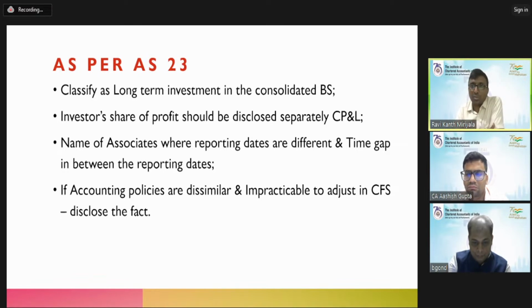You need to disclose. And one more small point, as usual, this will be applicable for every investment, not only for investment in associate or joint venture. Obviously, how many shares and what is the percentage stake in so and so entity? Is it an equity instrument or is it a preference share investment? What kind of investment is it? That has to be given very clearly in the notes to financial statements.